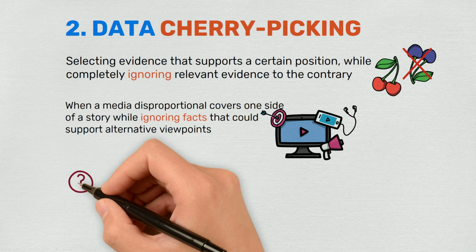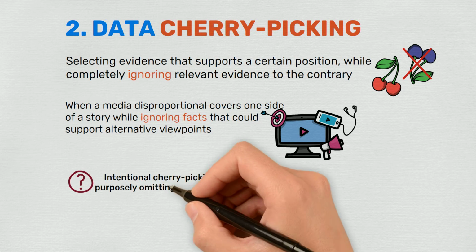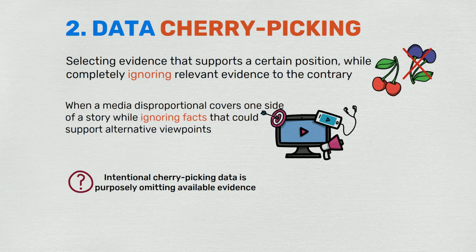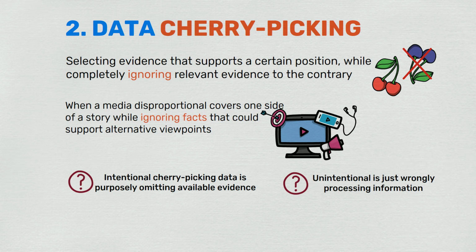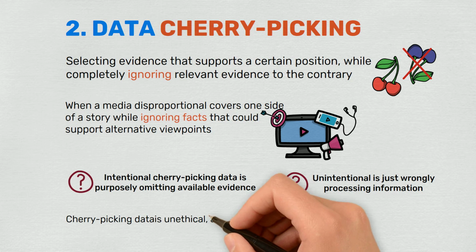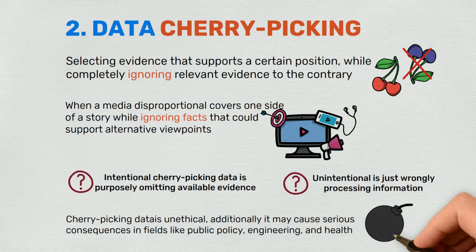There are 2 types of cherry-picking data: intentional and unintentional. Intentional cherry-picking data is purposely omitting available evidence, and unintentional is just wrongly processing information. Cherry-picking data is unethical. Additionally, it may cause serious consequences in fields like public health, engineering, and policy decision.